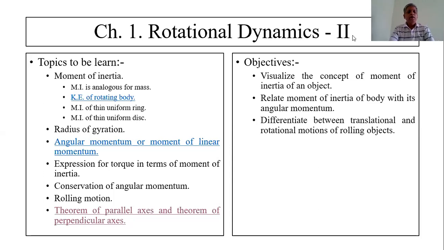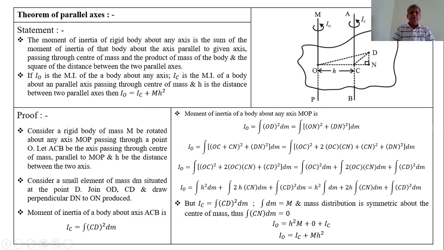Today I am going to explain the theorem of parallel axis and the theorem of perpendicular axis. These theorems can be used to obtain the expression for the moment of inertia of a rigid body. The theorem of parallel axis is applicable to find the moment of inertia of a rigid body of any shape